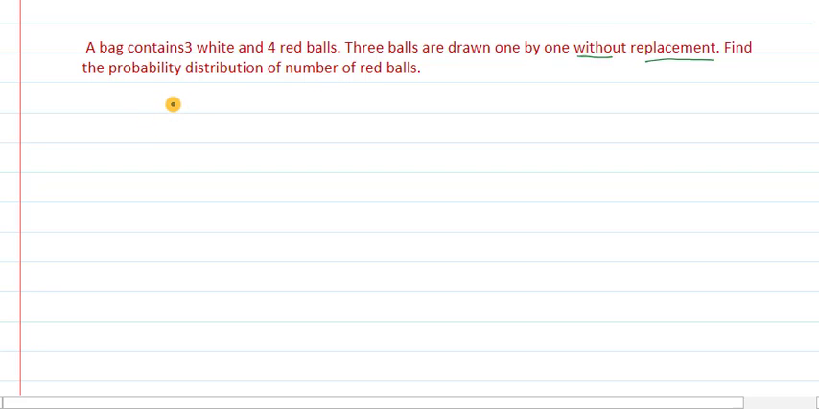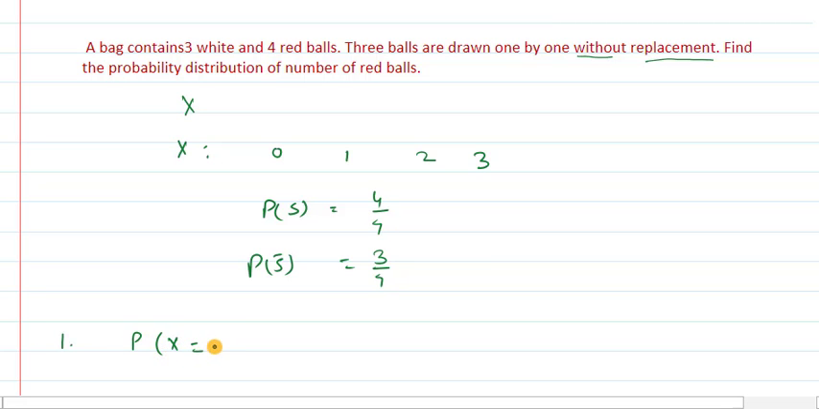In this case we'll write in the same way, where x is defined as the number of red balls, and the values of x are 0, 1, 2 and 3, the probability of success is 4 upon 7 and the probability of not success is 3 upon 7. We'll attempt this question in the same way as we have done earlier. The only change is when we take case number 1, that is P(x) equal to 0, means the case when there is no success, we'll write here P(not success, not success, not success).